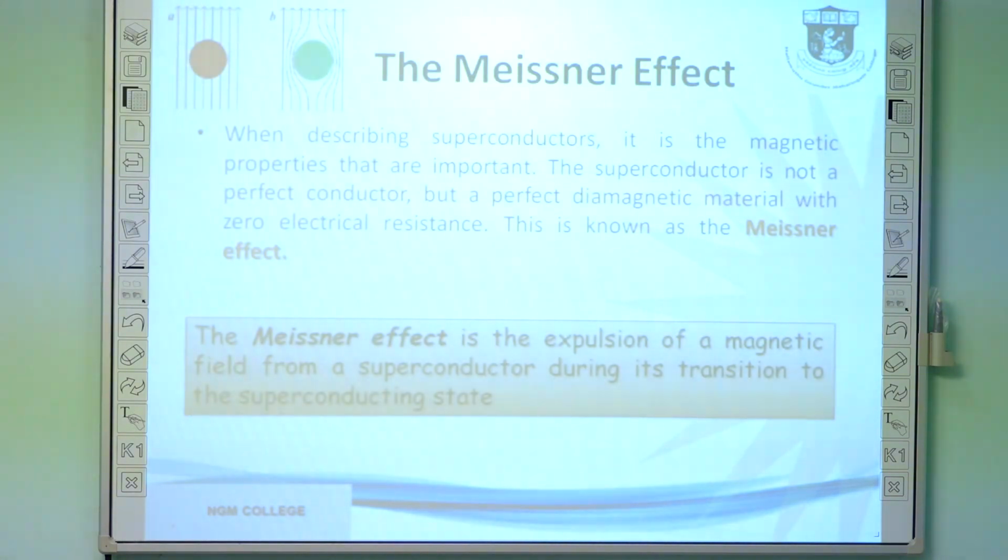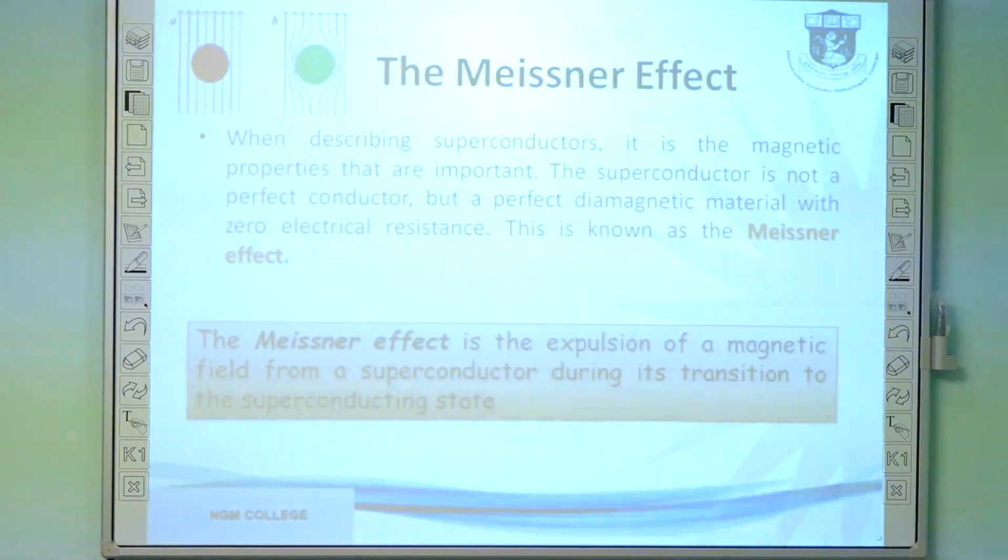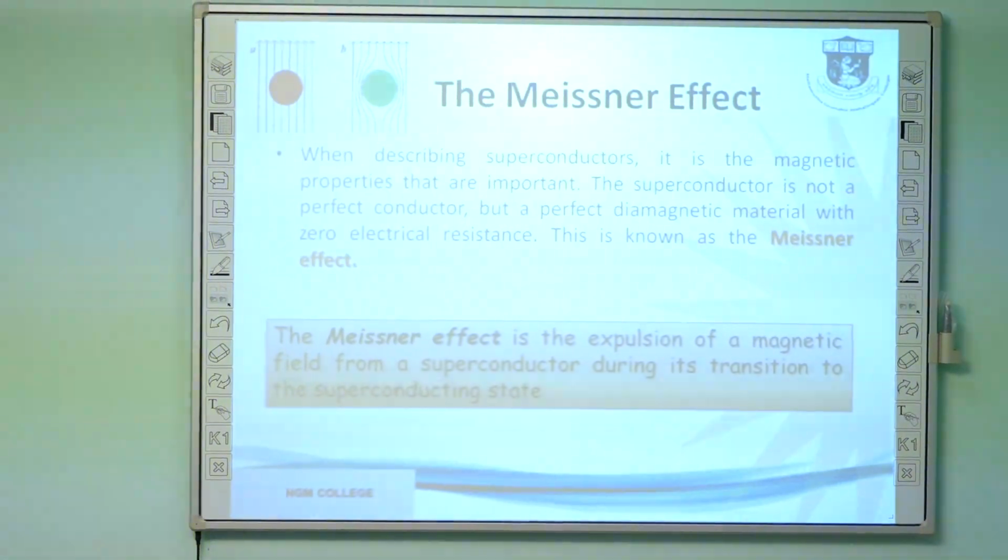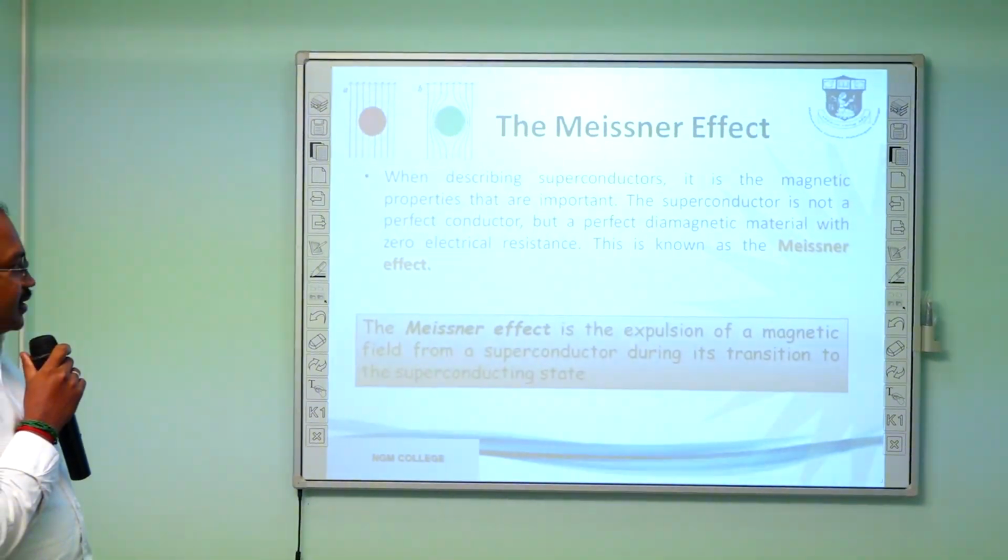When describing superconductors, it is the magnetic properties that are very important and essential. The superconductor is not just a perfect conductor but a perfect diamagnetic material, which gives you the zero electrical resistance. This is known as the Meissner effect, in other words, the expulsion of a magnetic field from a superconductor during its transition to the superconducting state.